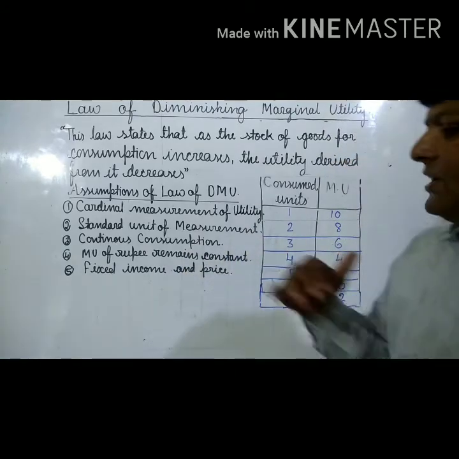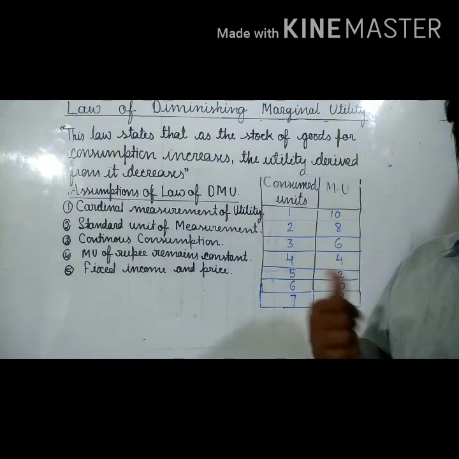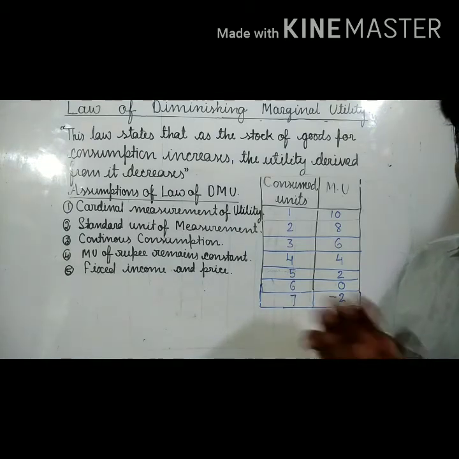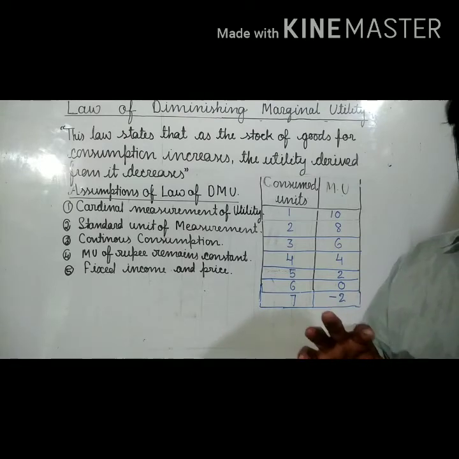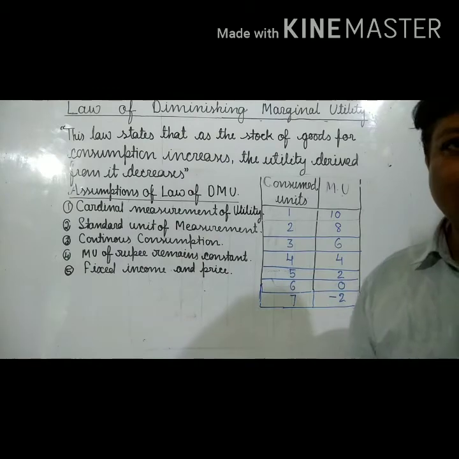The next point is fixed income and price. Means there should not be any change in the income of the consumer, and the price of the commodity also must not change, because the moment we have changes in these two sectors, the consumer would be affected, and definitely this law would not be implemented.